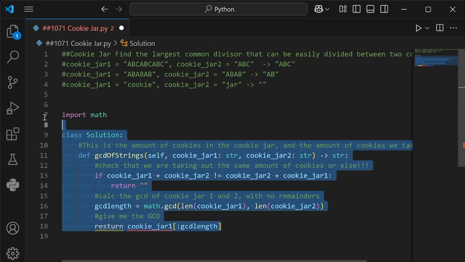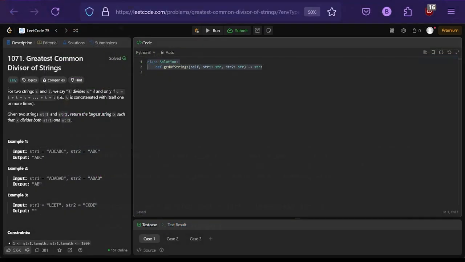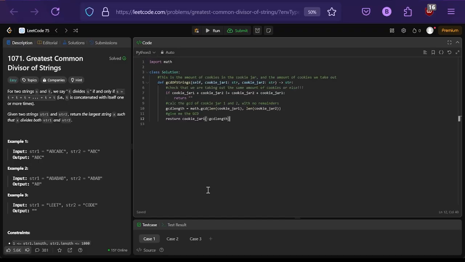If I can copy it, Control C. I'll move back to our LeetCode. I'll Control V, and we'll go ahead and test it out. Run it.